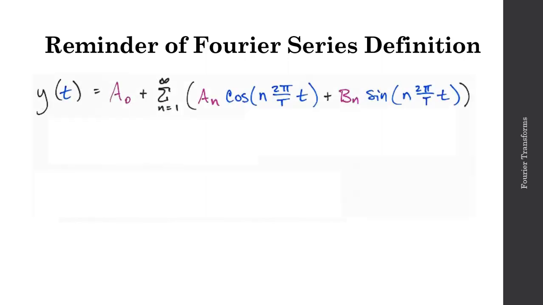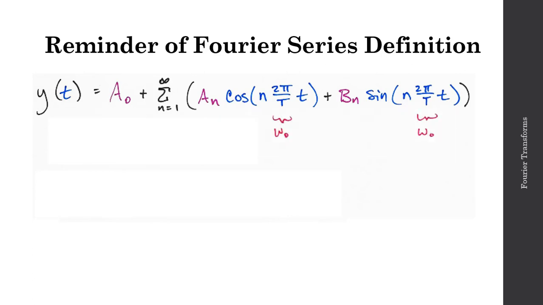Recall then that Fourier said any periodic signal could be described by a constant term, in this case our a naught, plus an infinite sum of sine and cosine. So here we have our a sub n, our coefficient for our cosine contributions, and our b sub n, the coefficients describing the contributions of the sine components.